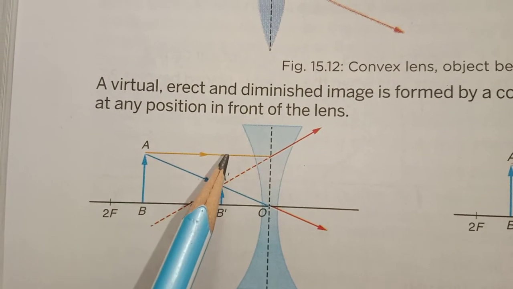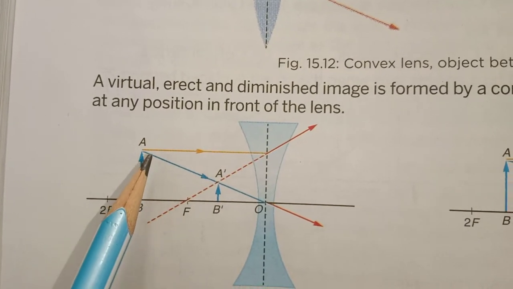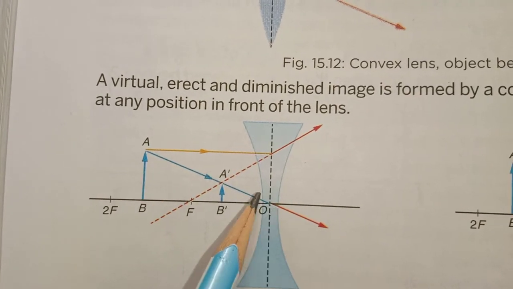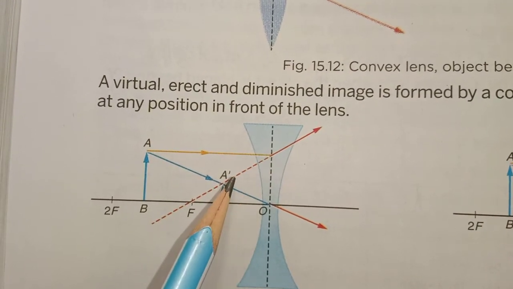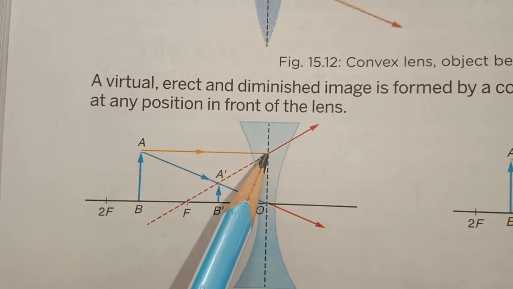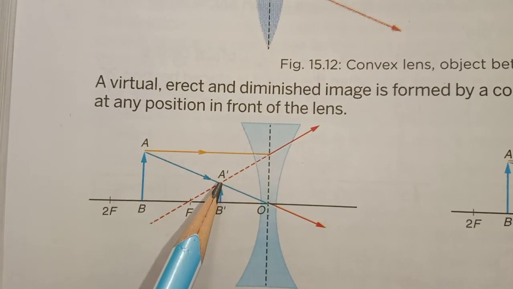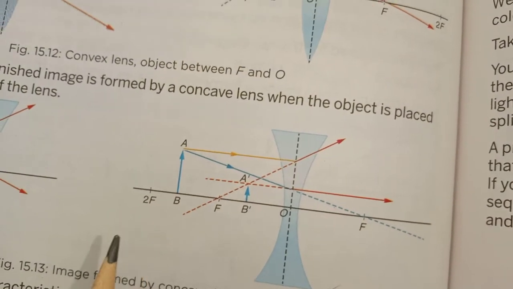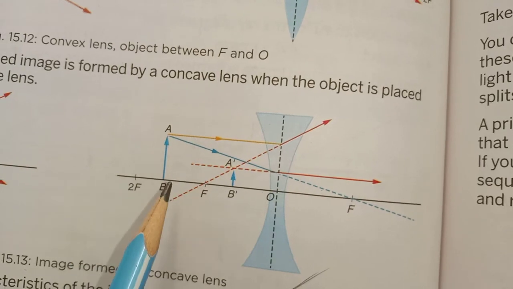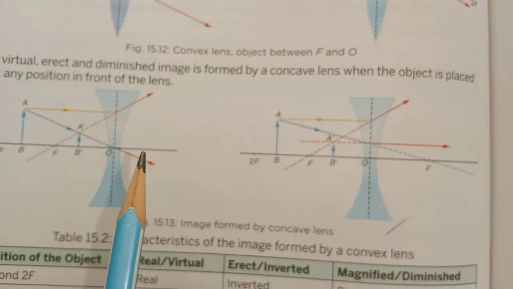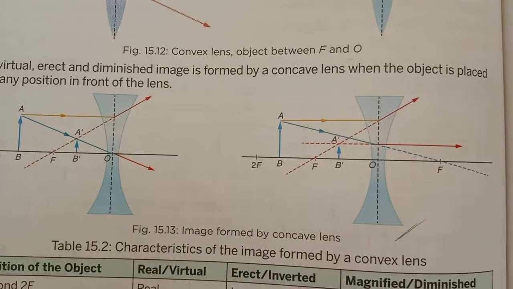So this is the upward line, and this is the lower line. It goes to the optical center O and does not bend after passing. So this extended line and this line meet here, but not in reality. In reality they do not meet, but if we extend them then they meet. So it is known as a virtual image. In this case also we are putting the object between f and 2f, and the image is formed between f and O. Both these diagrams are the same, but the light rays pass through different points, depending on the object.